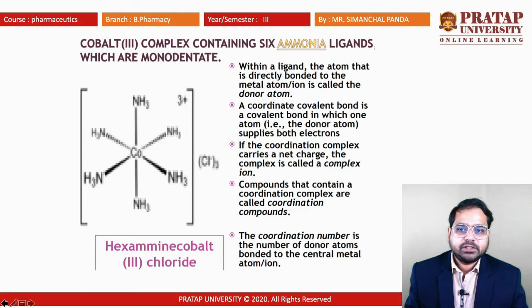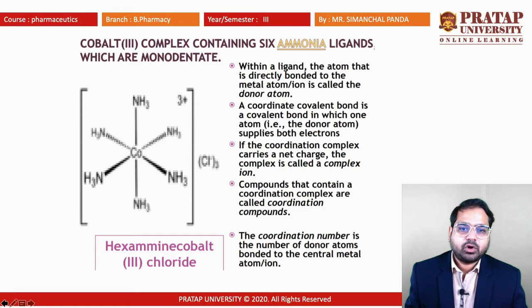We can see here that the electron is being donated towards this cobalt, and ammonia molecules are getting attached, that is the metal ion, we can see the cobalt ion. A coordinate covalent bond is a covalent bond in which one atom, that is the donor atom, supplies both electrons.